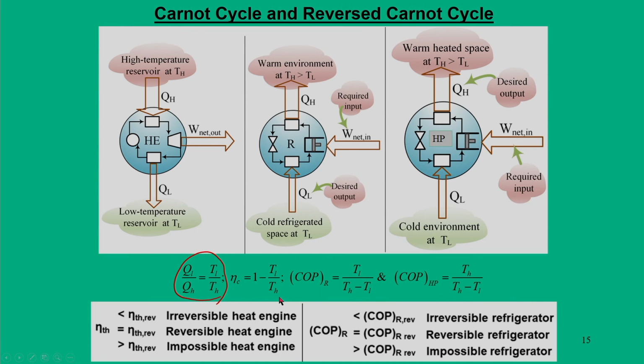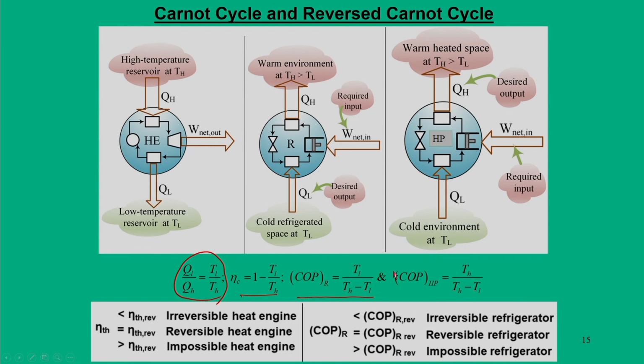So, for a heat engine there are two efficiencies, one is the actual heat engine efficiency, the other is the Carnot efficiency. Similarly, for refrigerators we have the Carnot COP for refrigerator, where the heat terms are replaced with TL and TH. Similarly, for heat pump, we can say COP for heat pump is equal to TH by TH minus TL.